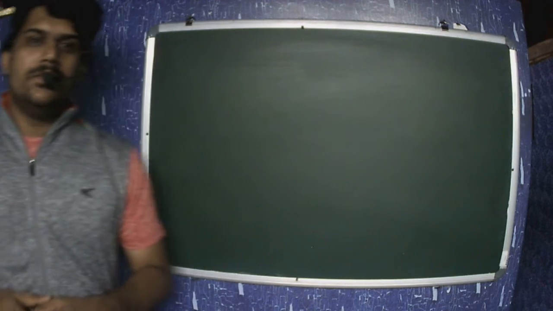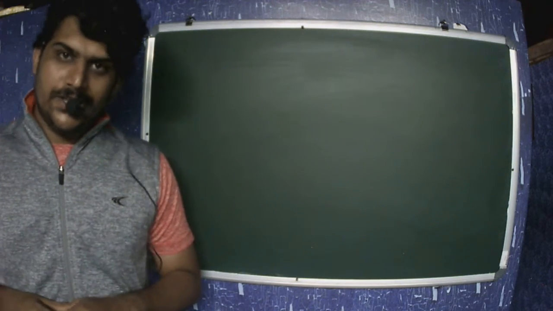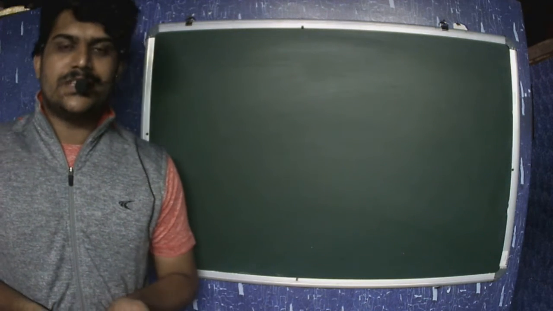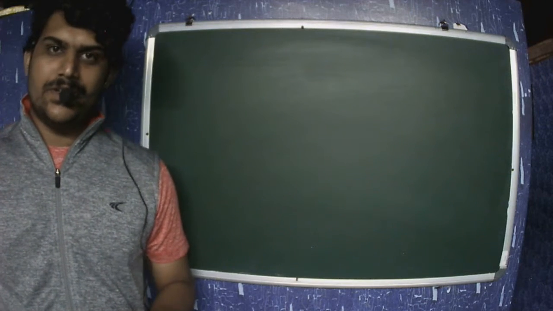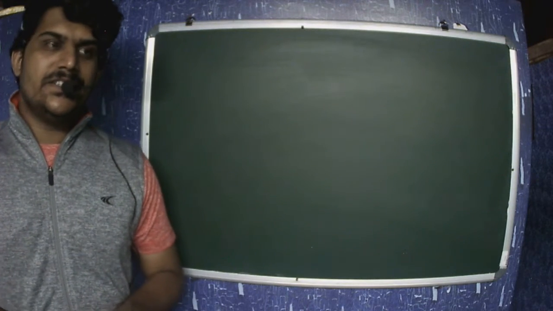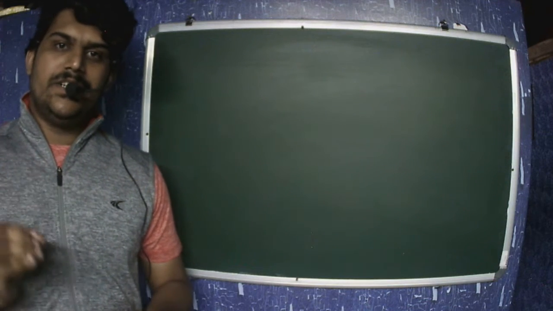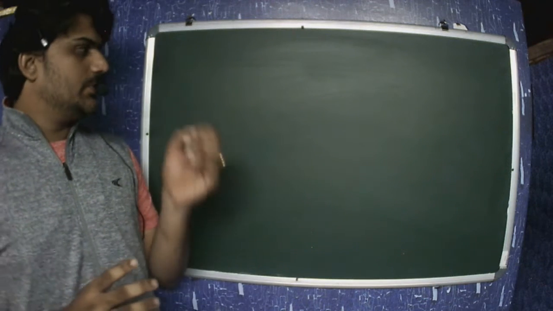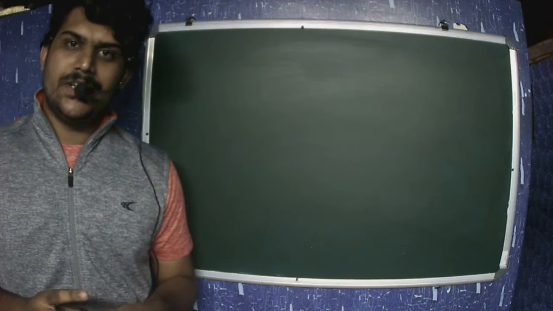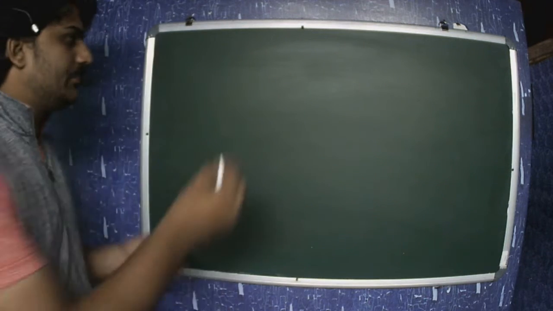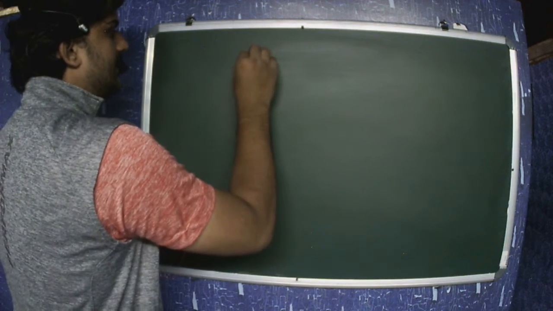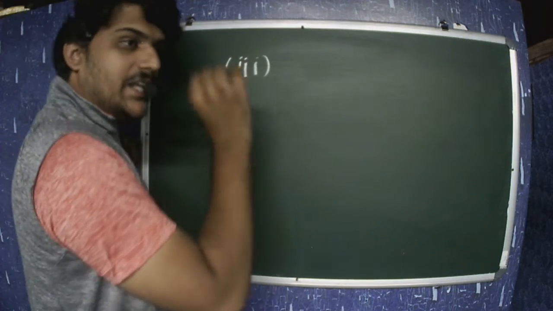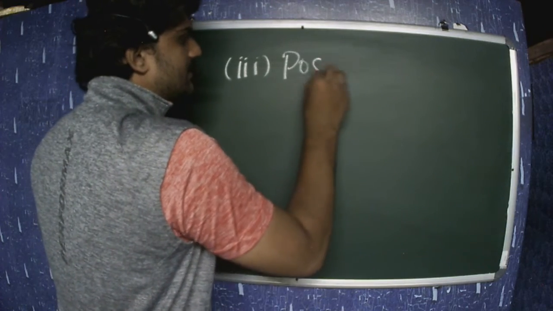So today we are going to complete the chapter we have started, that is reproduction in organisms. We have learned this particular chapter in 7 parts, and this is the last part. This part contains the last event of sexual reproduction. So students, the last of the events in sexual reproduction is the third part, that is post